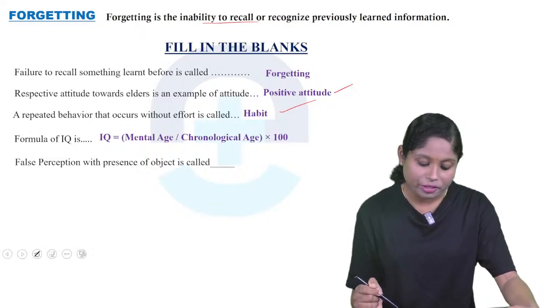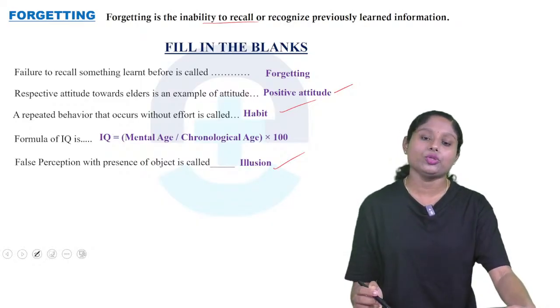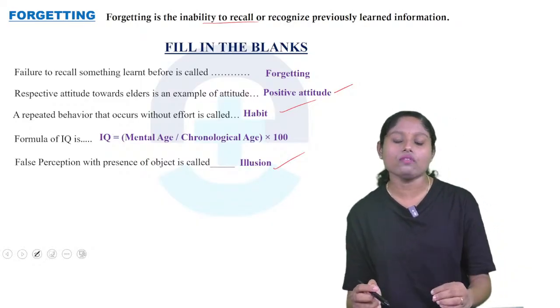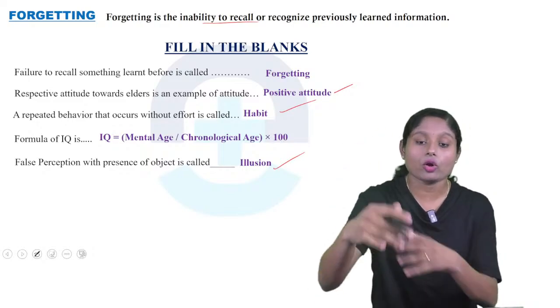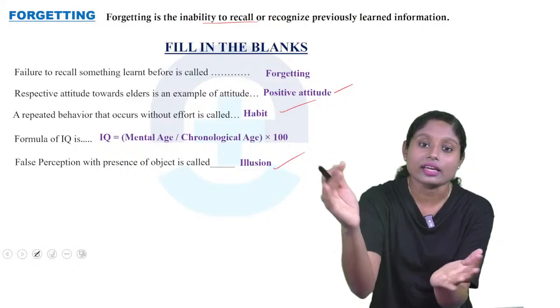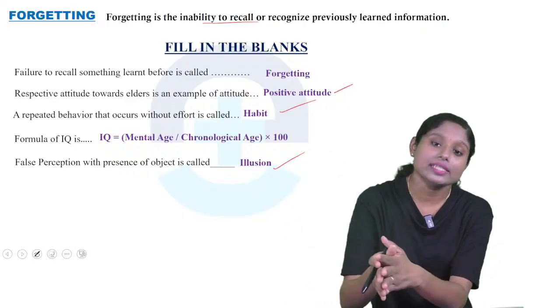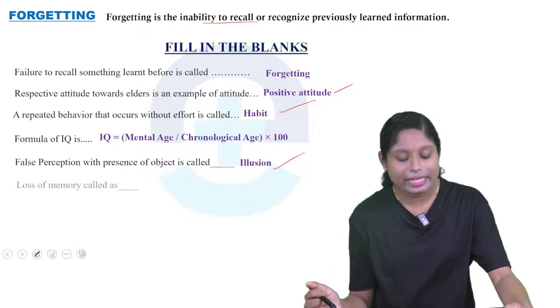False perception with presence of object is called what? So what is it? Illusion. So illusion is false perception with presence of object. So there is a rope. एक rope है उधर room पे. तो a person who is having illusion, they'll think that is not a rope, that it will be a snake. So that is an example. So false perception with presence of object is called illusion.